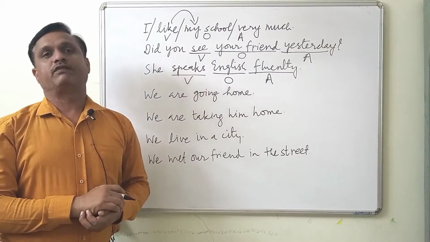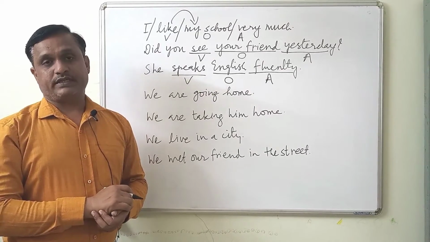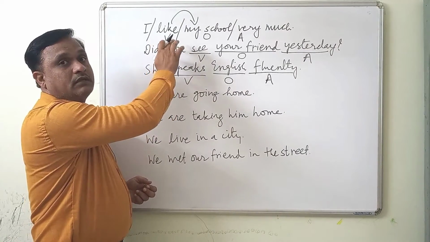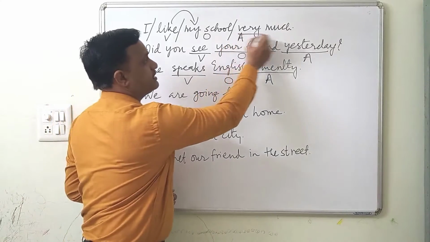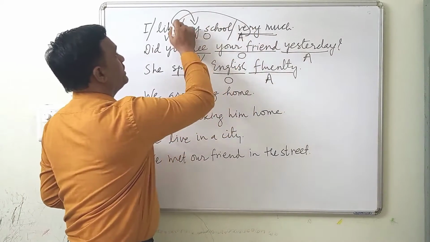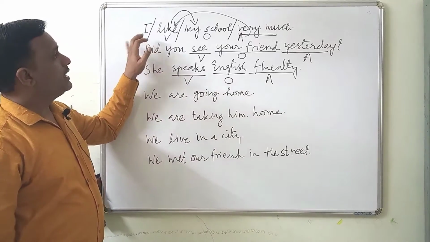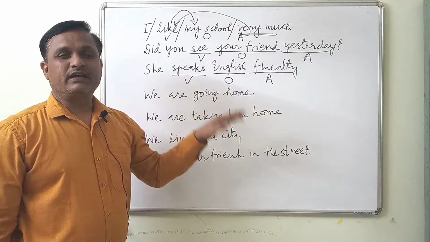Verb is always followed by the object if the sentence has an object. So if we have a verb which is followed by an object, then we should not place this adverbial between this verb and object. Then it will be wrong. For example, I like very much my school. This will be wrong English.